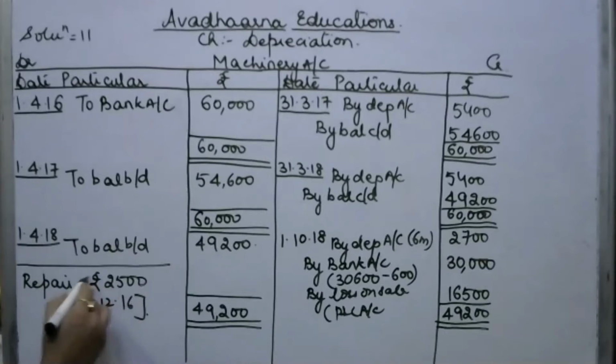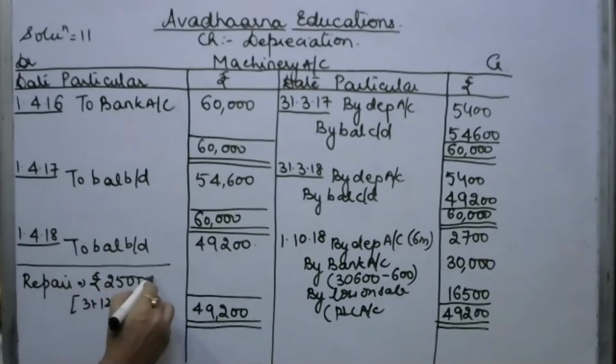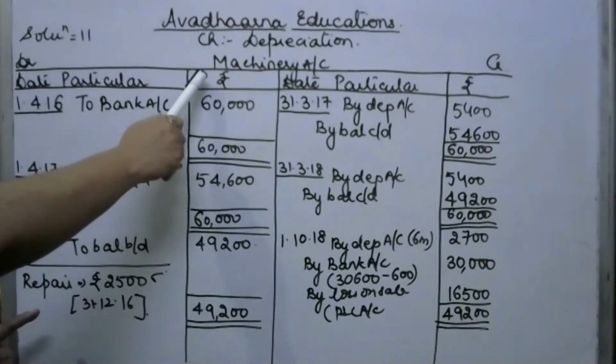Now, since we have not considered this figure in any of our calculations when we were preparing the asset account, reason being that the repair and renewal expenses, they are revenue expenditure and they are not to be recorded in the asset account.